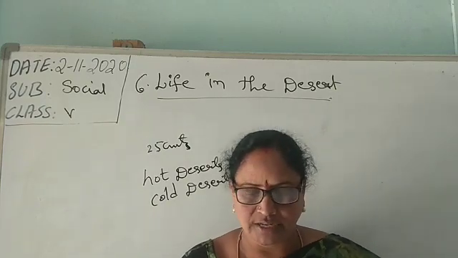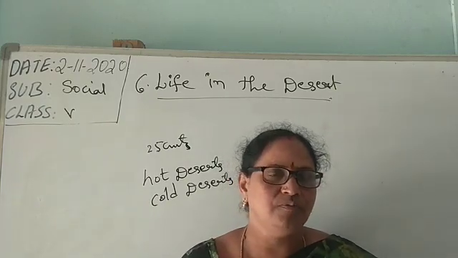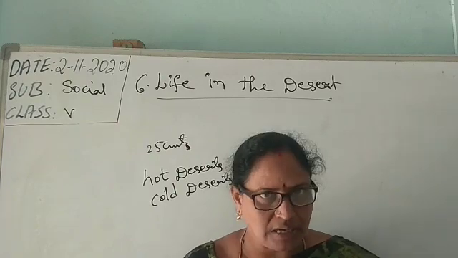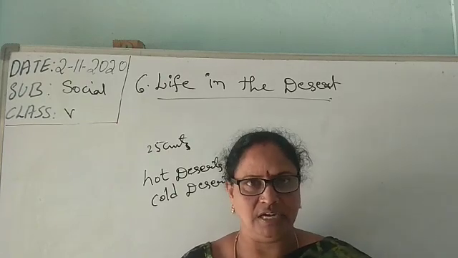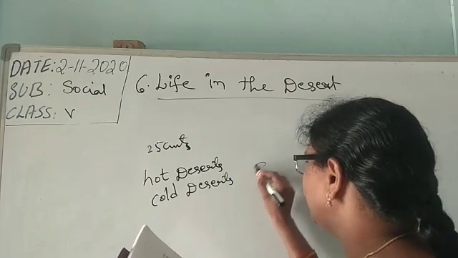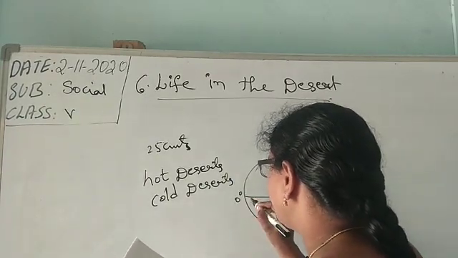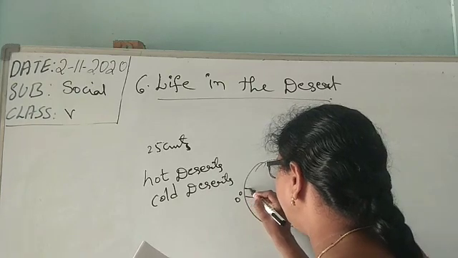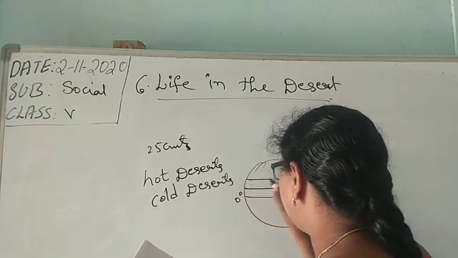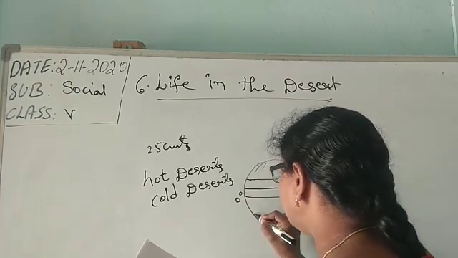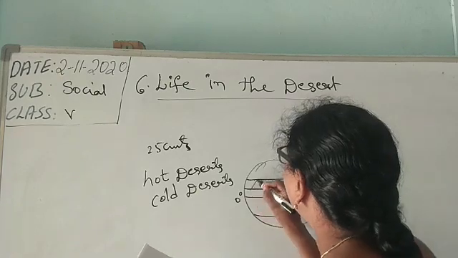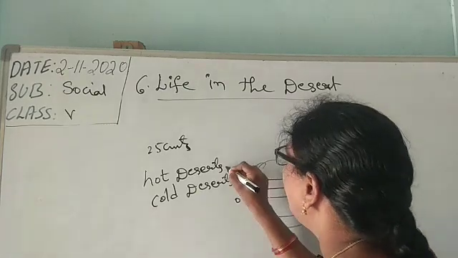Being near to the equator, they lie from 15 degrees to 30 degrees on the north and south sides. From the equator, which is 0 degrees, it is from 15 degrees to 30 degrees on both sides. These are hot deserts.